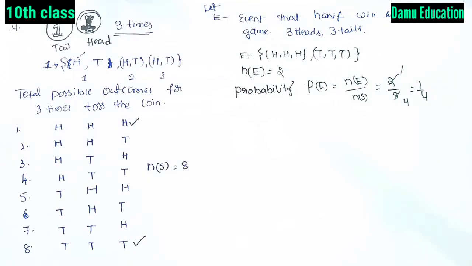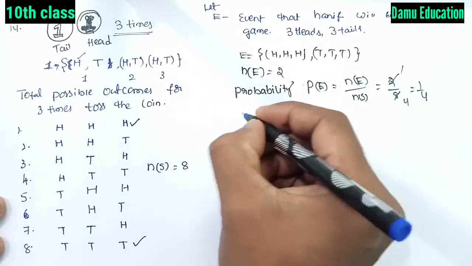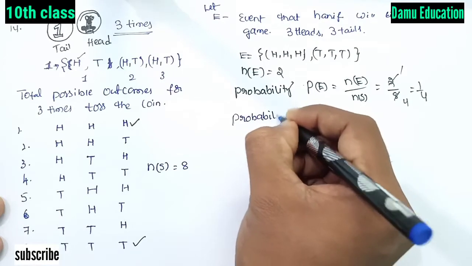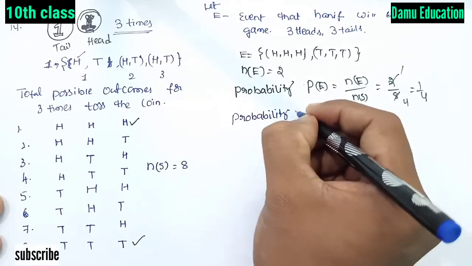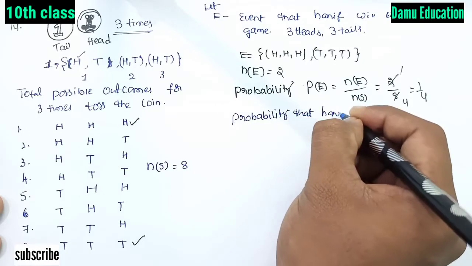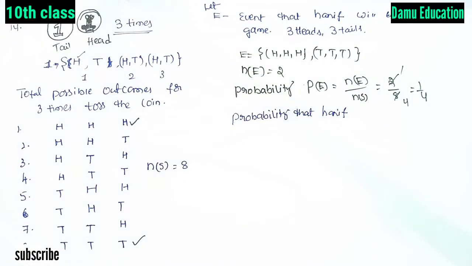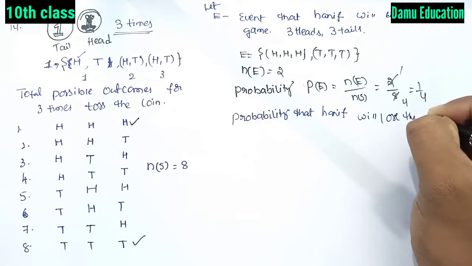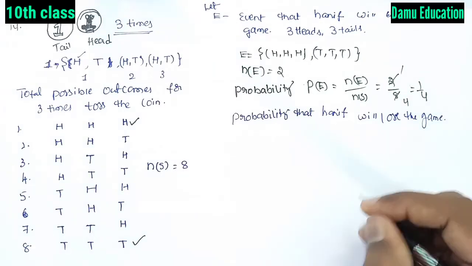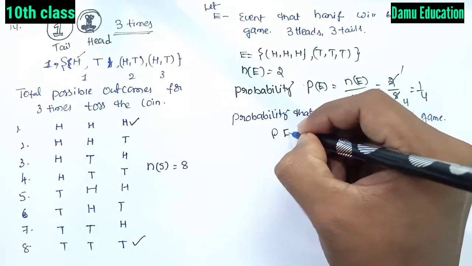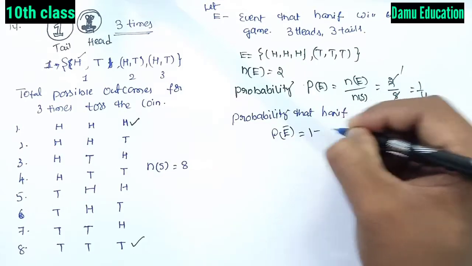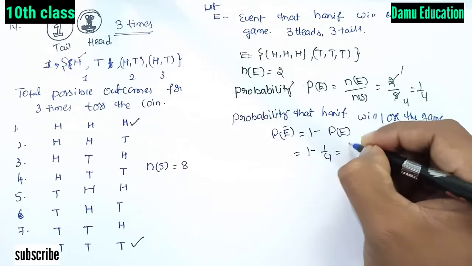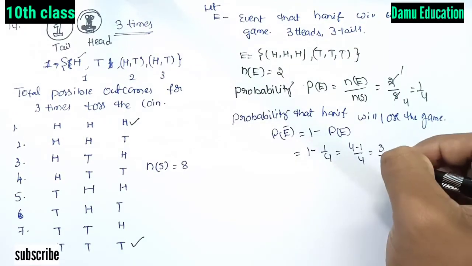Then what is the second one? The probability that Hanif will lose the game, that is not E. The probability of not E is 1 minus P of E. 1 minus P of E is 1 minus 1 by 4, that is 4 minus 1 by 4, that is 3 by 4.